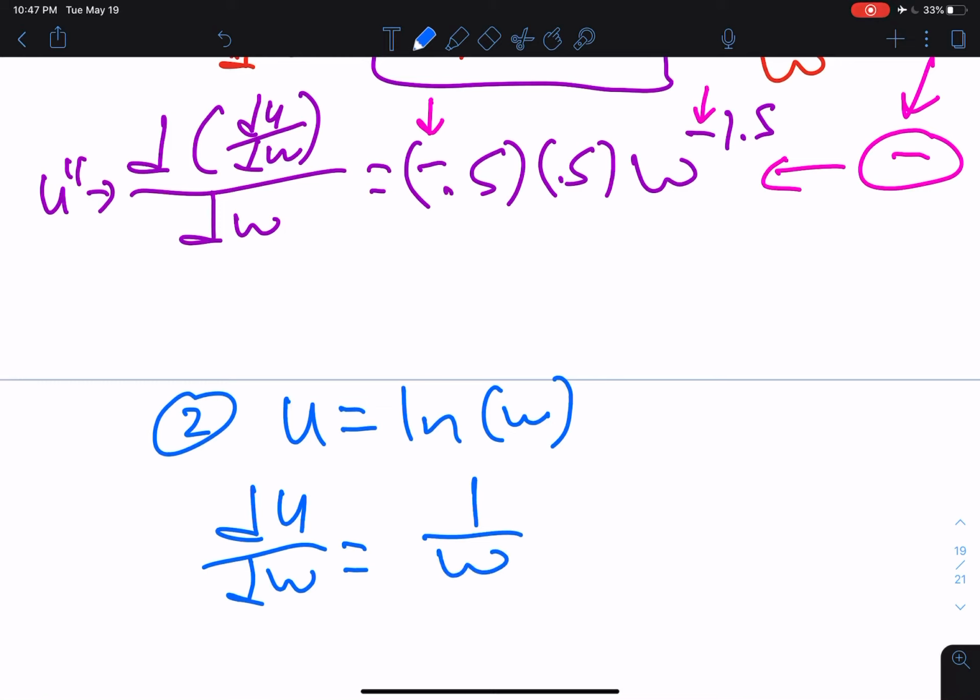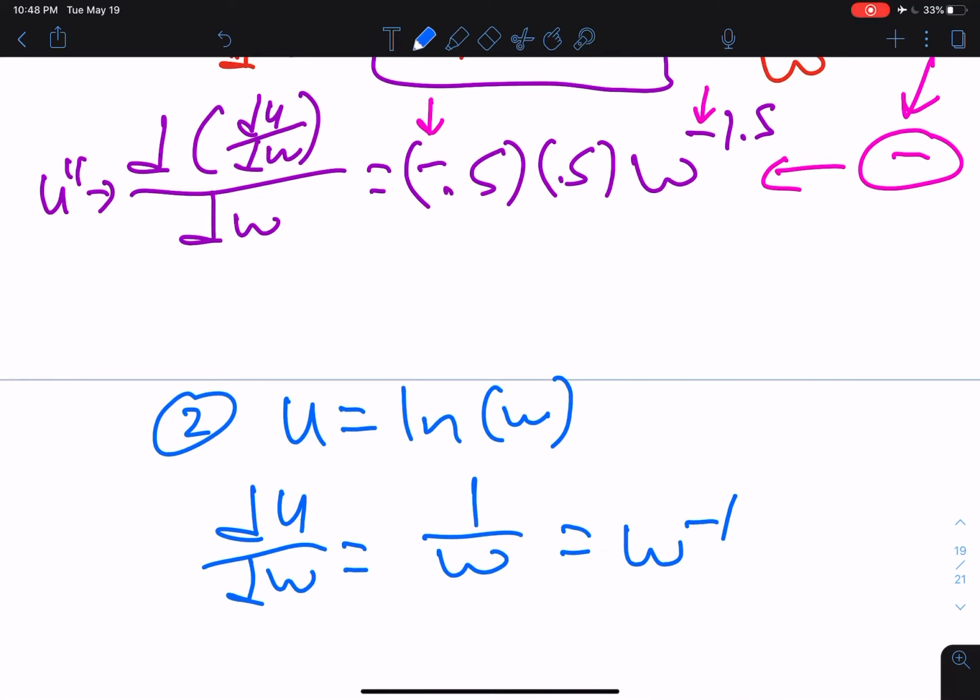In this case, it's the derivative of what's inside the parentheses divided by what's inside the parentheses. So the derivative of w with respect to w is 1, and then the function itself is w. This is written as w to the minus 1.